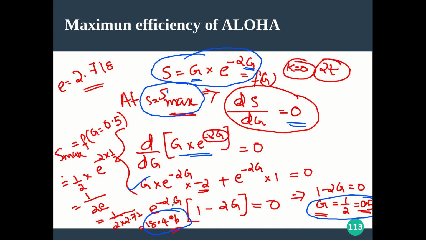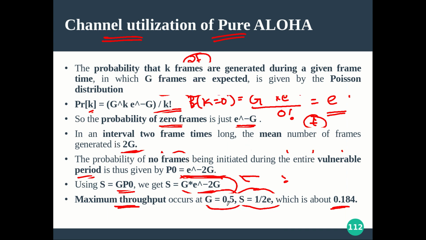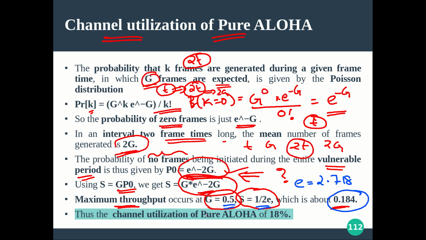So this is what we have seen in the previous slide. At the maximum, g is found to be 0.5, and the corresponding S is 1 by 2e, which, substituting the value of e to be 2.718, will be 0.184, which is 18.4%, or approximately 18%. So that is the efficiency. It's a very small number. Only that much efficiency is what pure Aloha can offer.